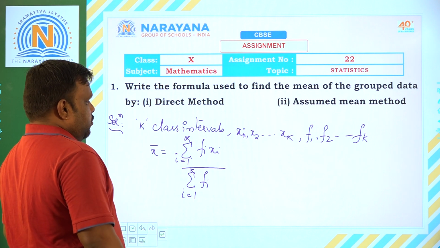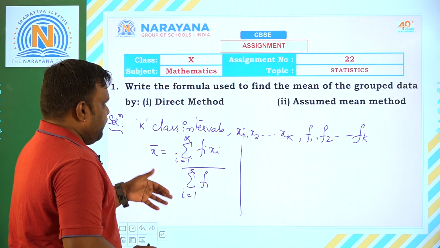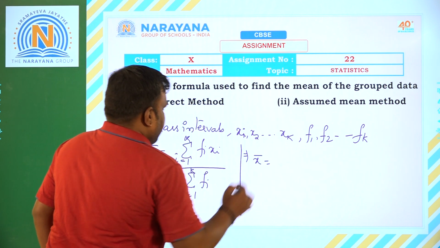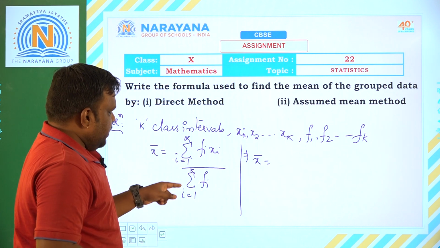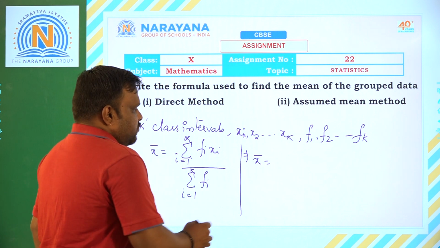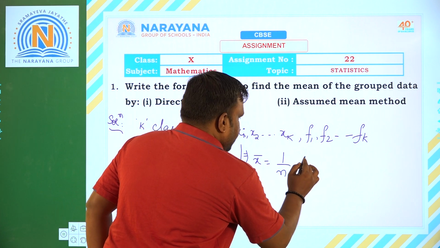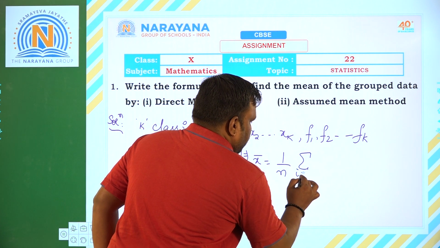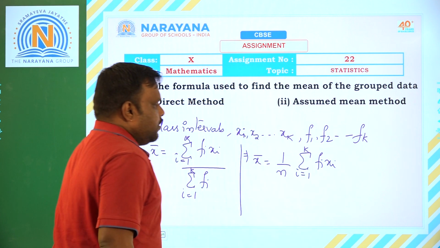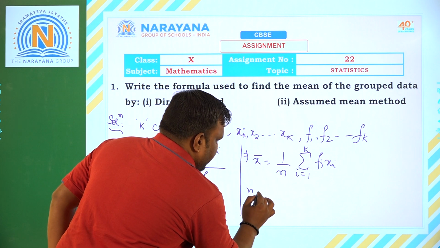One more way of writing the arithmetic mean: x bar is equal to 1 by n into the summation of i equal to 1 to k of fi xi, where the summation of fi is denoted by n. Here n is the total frequency,